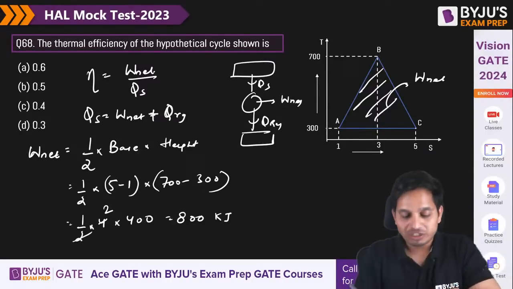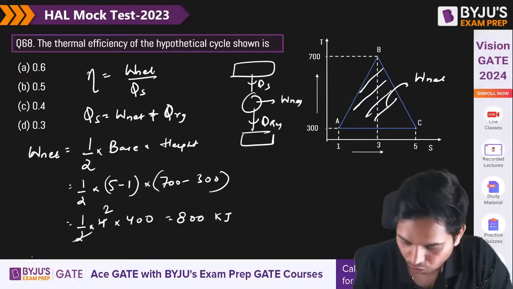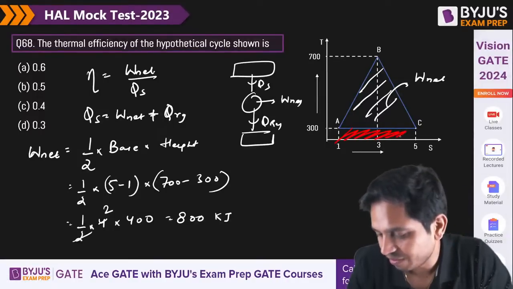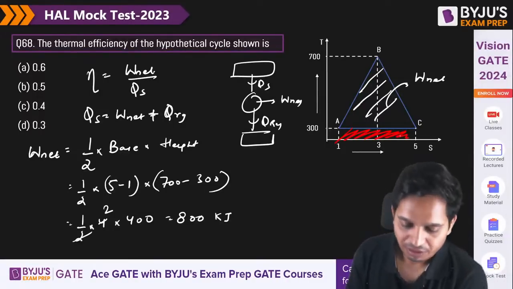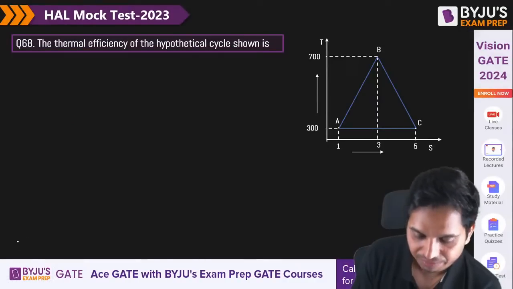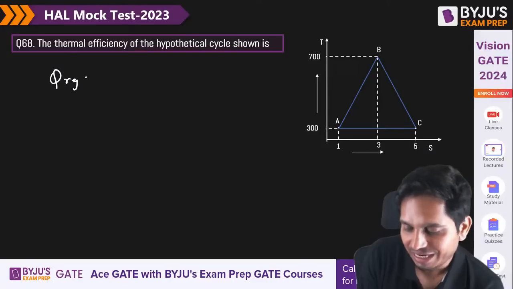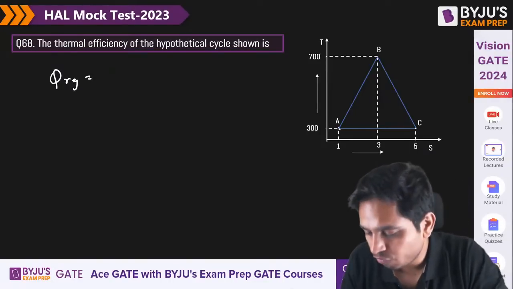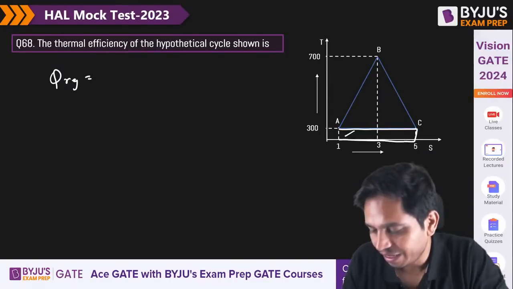Okay. So what is Q rejected? Area below the curve. This is your Q rejected. Okay. So can you calculate Q rejected? Q rejected is equal to the area of this rectangle.